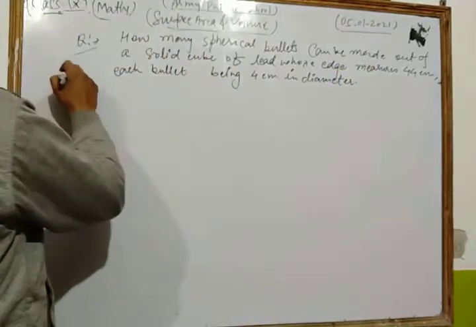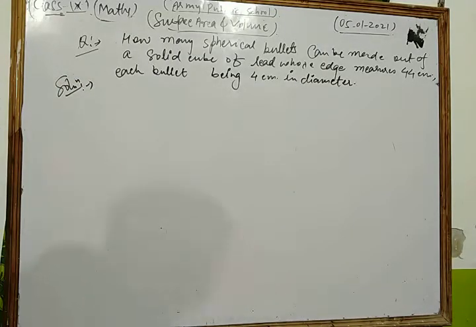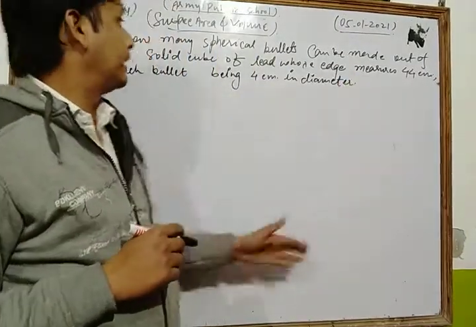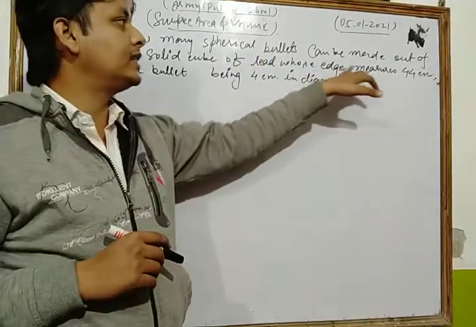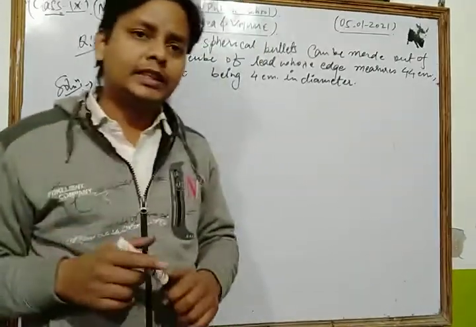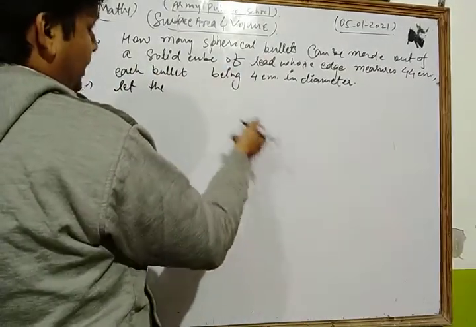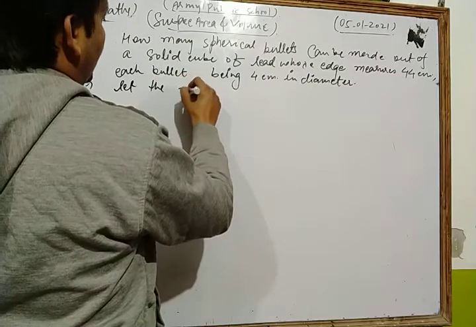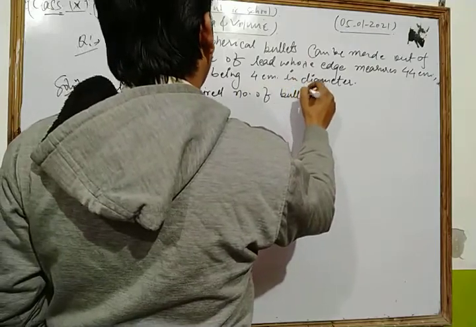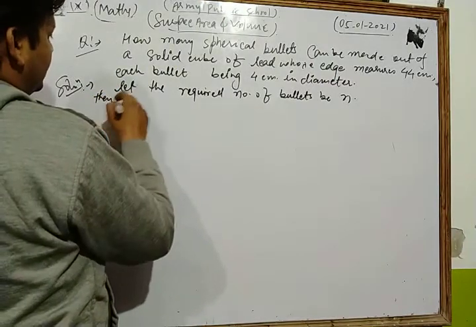Okay, this is a very important question, dear student. Let's see its solution. What is the process to solve that type of question? We find how many spherical bullets can be made out of a solid cube of lead whose edge measure is 44 centimeter. First of all, let the required number of bullets be n.